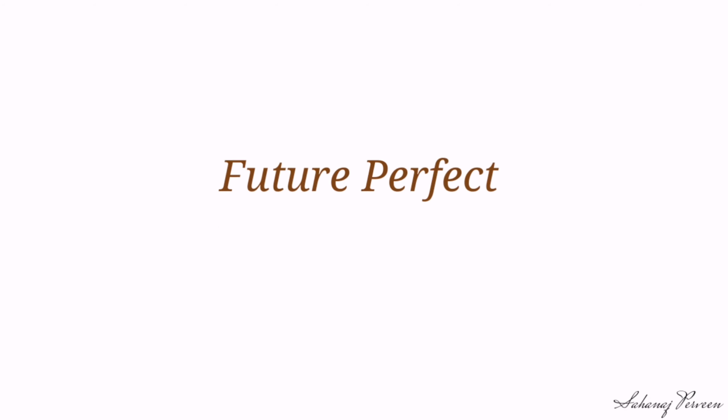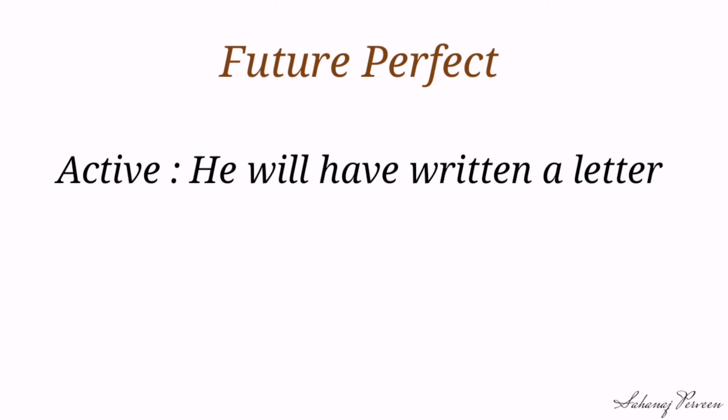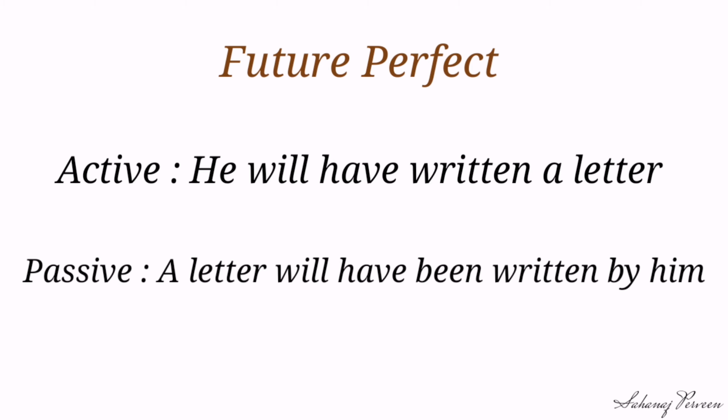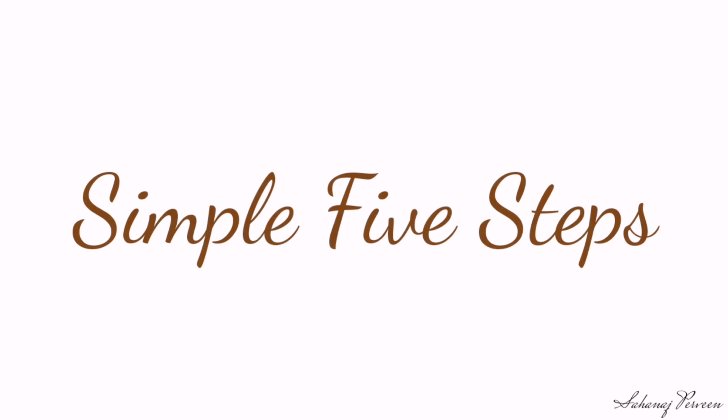Look at the example of future perfect. Active: He will have written a letter, and our passive is: A letter will have been written by him. Here we change the voices by following the simple 5 steps as we discussed before.